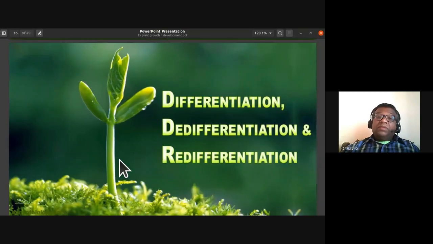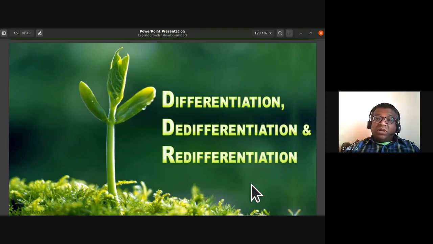Okay, so what is redifferentiation? This de-differentiated tissue, the meristematic tissue, again loses its ability to undergo cell division and forms permanent tissue. We call that process redifferentiation. So the de-differentiated meristematic tissue or secondary meristem, if it loses its ability to undergo cell division and again forms a permanent tissue, we call this process redifferentiation.